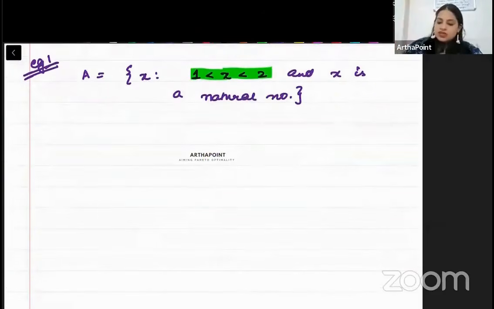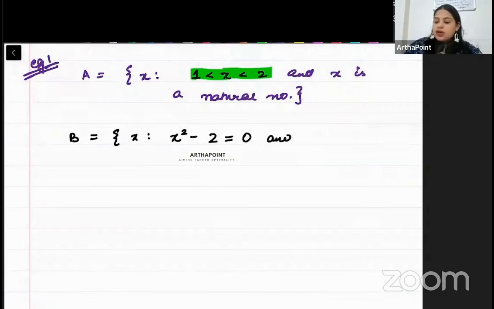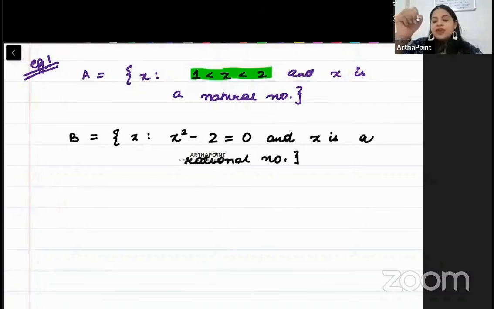Acha beta, take the next example. B. X is such that X square minus 2 is equal to 0 and X is a rational number. ठीक है बेटा, when I say x square minus 2 is 0, what does this mean? इसका क्या मतलब है? इसका मतलब है कि x square is equal to 2.